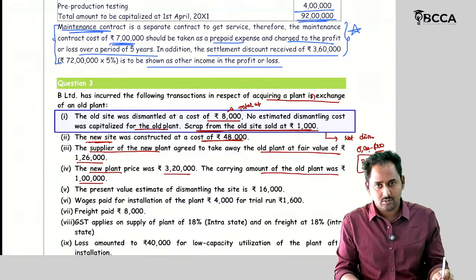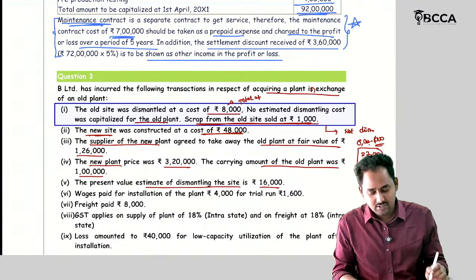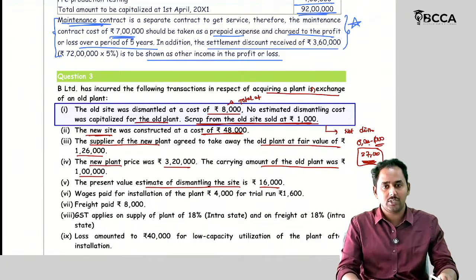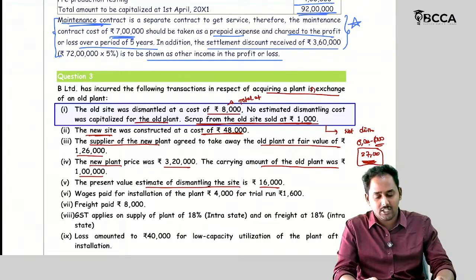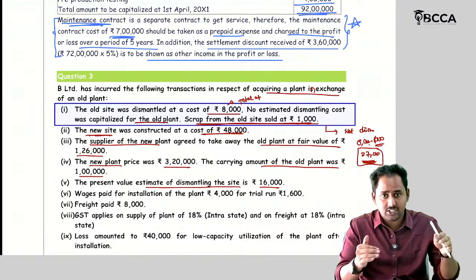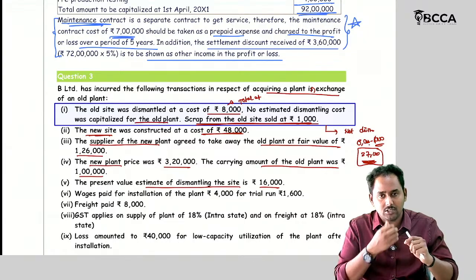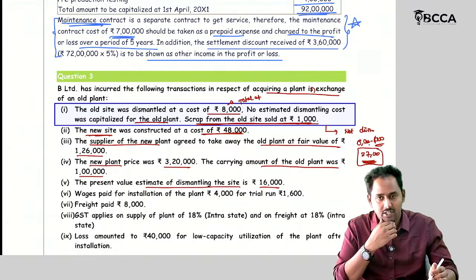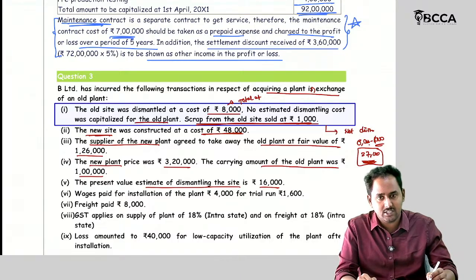What is the carrying amount of the old plant? 1 lakh rupees. Okay. Then what is the present value of the estimate of dismantling the site? 16,000. Which site? The new site. Because I have prepared the new site, right? So I incurred the construction cost initially. For dismantling of this construction at the end of the new plant's useful life, I should incur cost in the future, right? I don't know how much, but the present value of the estimate of dismantling the site is given directly as 16,000 rupees.